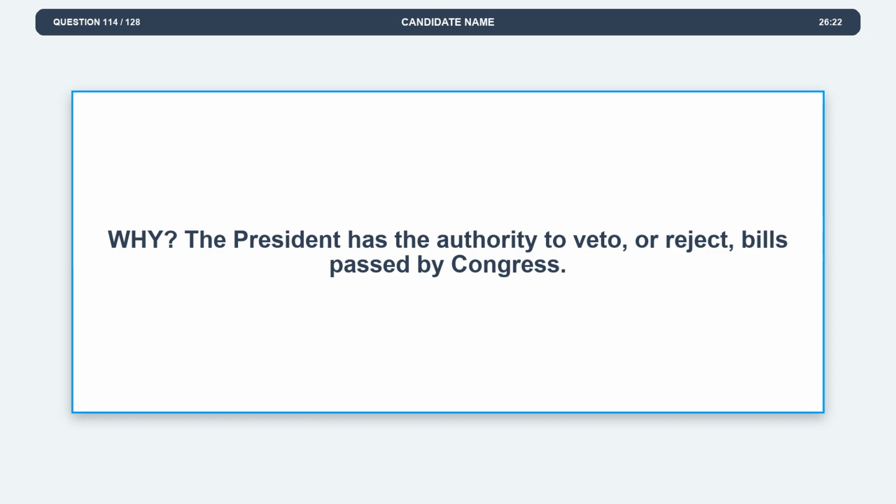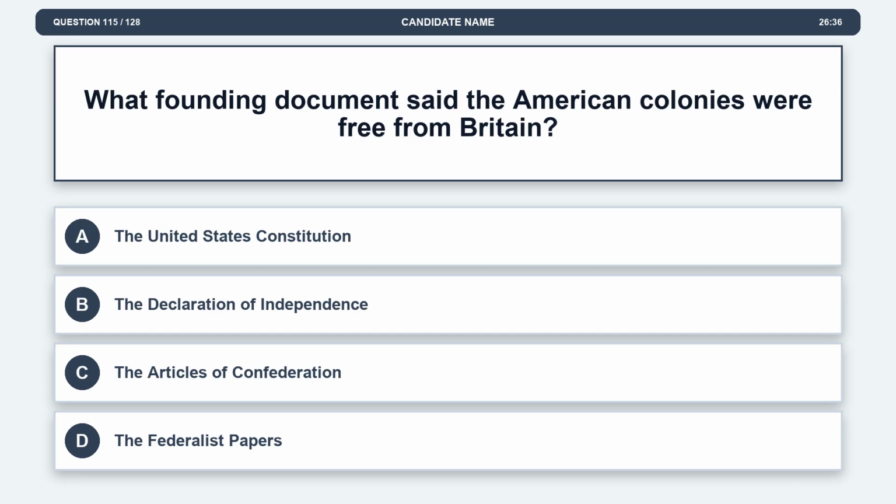Explanation. The President has the authority to veto, or reject, bills passed by Congress. Question 115. What founding document said the American colonies were free from Britain?